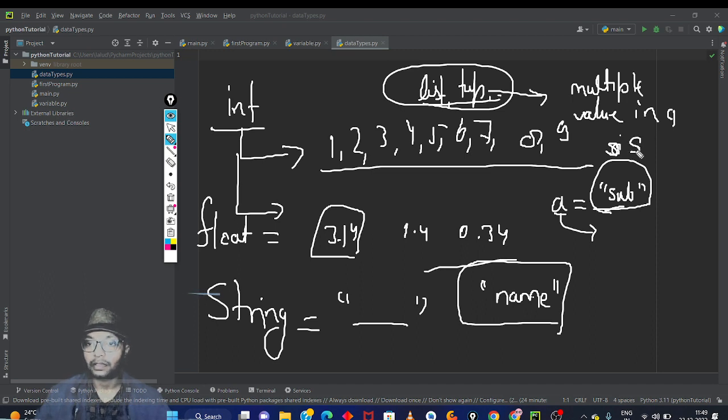Okay, I'm just a single variable. That is a string. But we will learn about list, tuple, dictionary, set. We are going to learn about it.